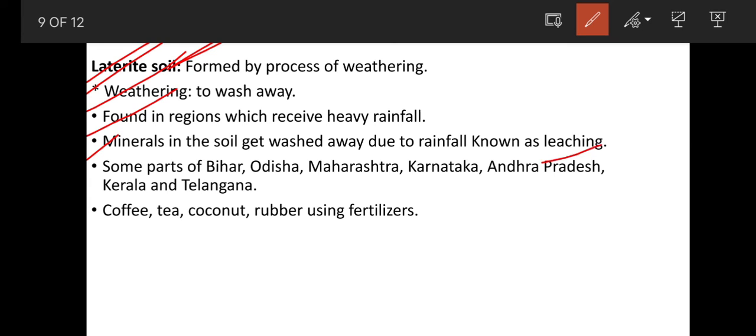What do you mean by leaching? Leaching means all the minerals in the soil get washed away. Due to the heavy rainfall, the minerals present in the soil get washed away, which is known as leaching. Means washing away of minerals in the soil. Laterite soil is found in some parts of Bihar, Odisha, Maharashtra, Karnataka, Andhra Pradesh, Kerala and Telangana.